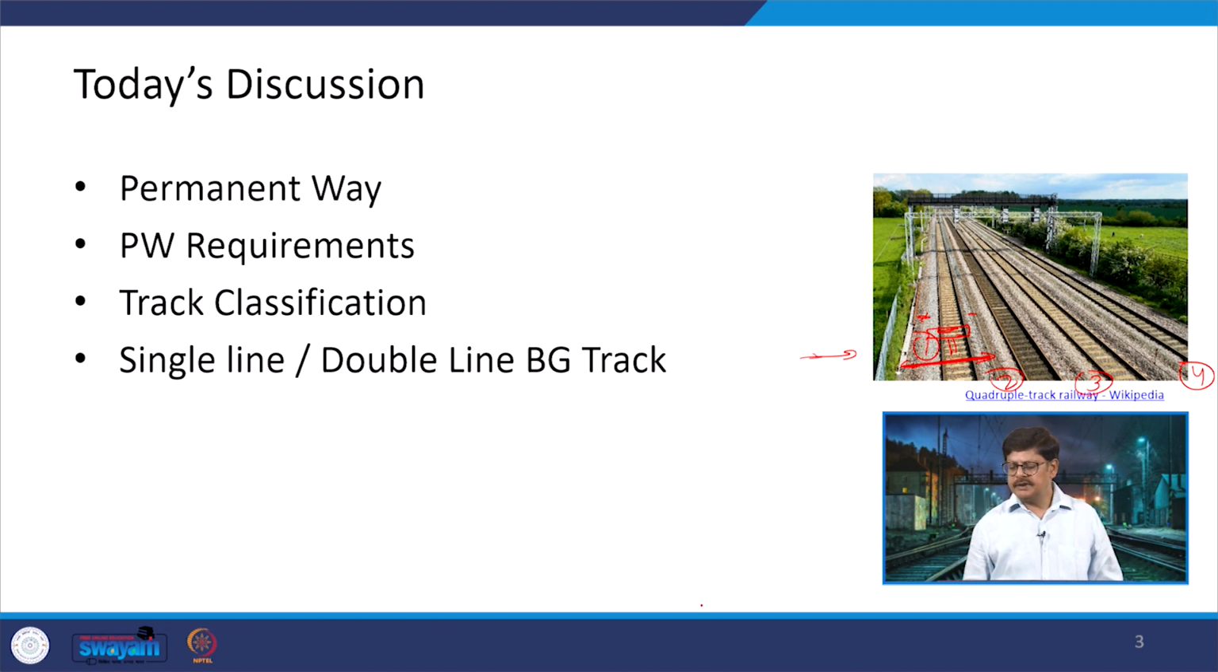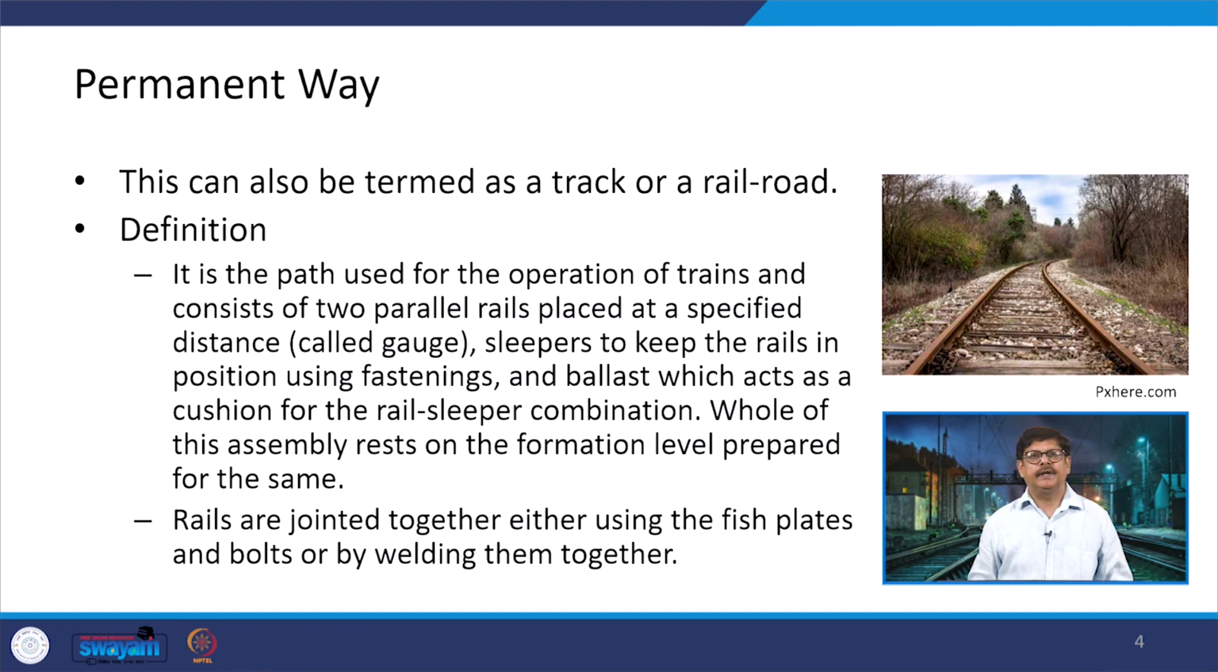And if we talk about multiple tracks, there is another important aspect which needs to be looked at, which is the center to center spacing of those 2 tracks. Apart from that, if it is electrified, then there will be some distance at which the pole is going to be erected, through which the electric traction will be provided to the locomotive and the train. So, this is an overall aspect which we are going to talk about in this particular lecture. So, let us start with the permanent way.